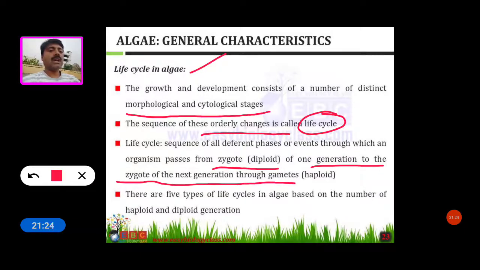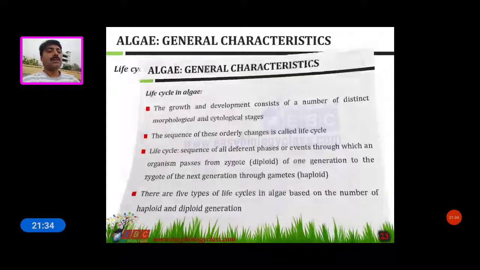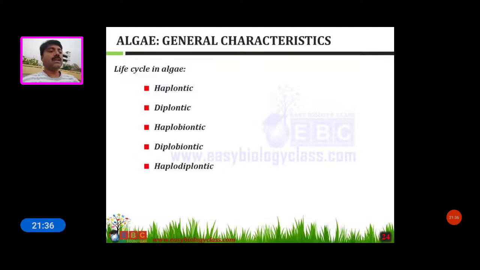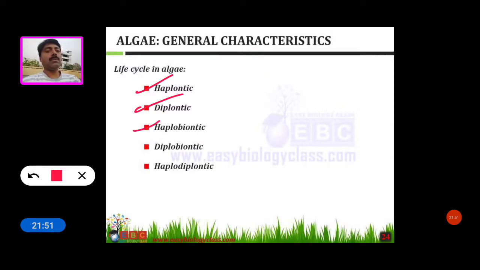There are five types of life cycle in algae based on the number of haploid and diploid generations: haplontic, diplontic, haplobiontic, diplobiontic and haplodiplontic types. These are the life cycles in algae.